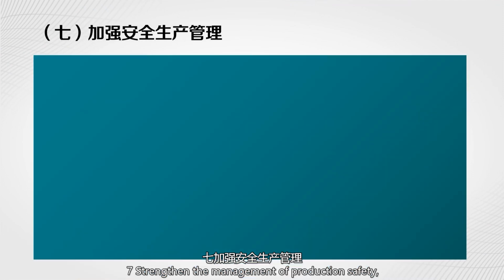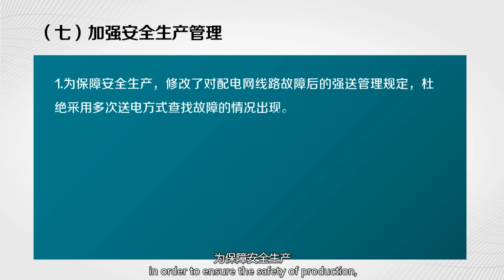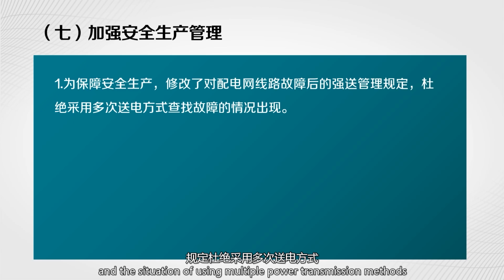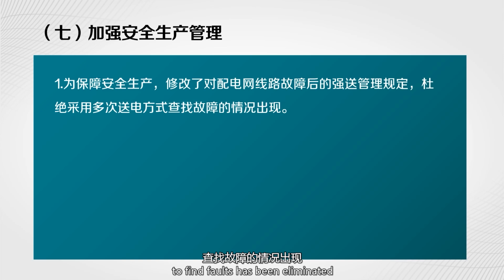7. Strengthen the management of production safety. In order to ensure the safety of production, the management of forced transmission after the failure of the distribution network line has been modified, and the situation of using multiple power transmission methods to find faults has been eliminated.